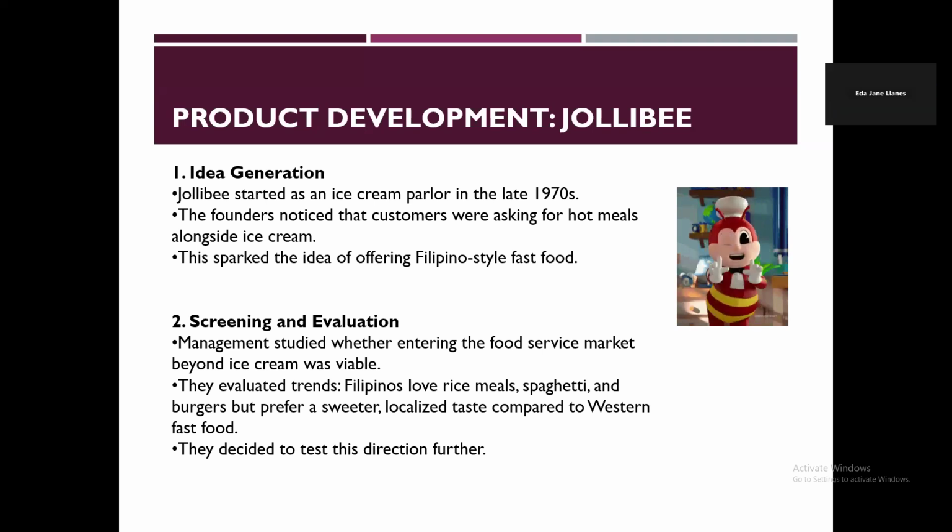That's why they conceptualized the sweet spaghetti sauce that every Filipino loves. And they decided to test this direction further. That's actually what set the Jollibee spaghetti apart from the rest.